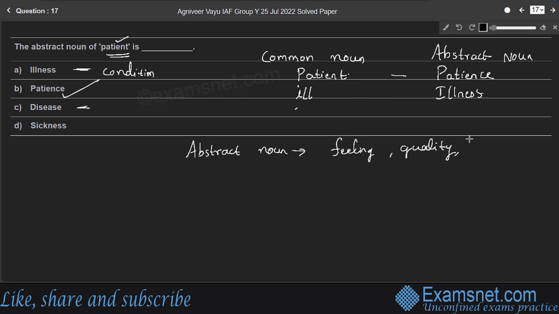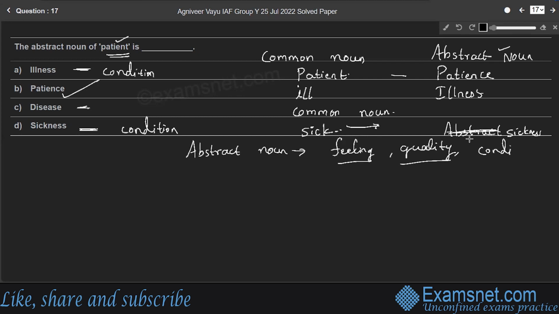So disease is a common noun, and sickness is also a condition, right? So condition, therefore it is abstract noun. Sickness is abstract noun, its common form is sick, right? Therefore abstract noun form is a condition, feeling or quality, right?